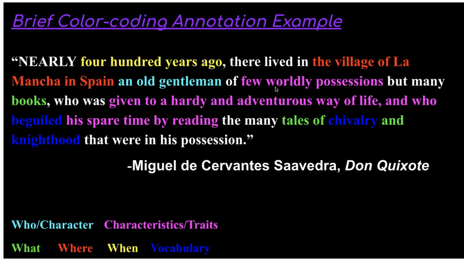So an old gentleman, a few worldly possessions, that means what? Does he have a lot of stuff, a little bit of stuff? Few worldly possessions means that he doesn't have a lot, but many books. So he doesn't have a lot of things, but he has a lot of books, many books. And he was given to a hardy and adventurous way of life. He beguiled his spare time by reading the many tales of knight chivalry and knighthood that were in his possession. So this is a person that likes to spend his spare time reading. He likes adventures, things like that.